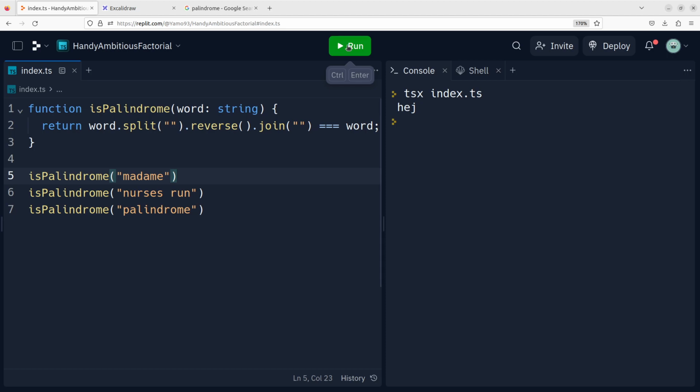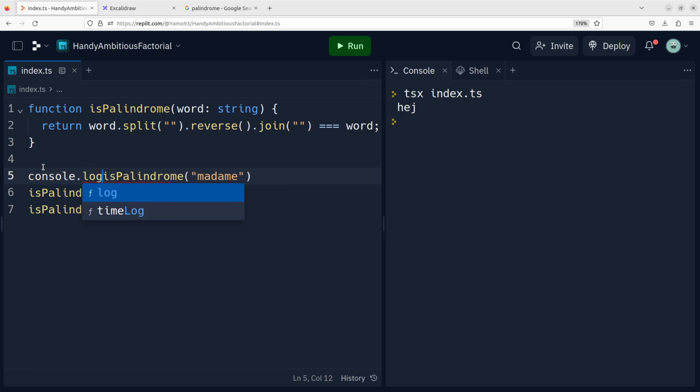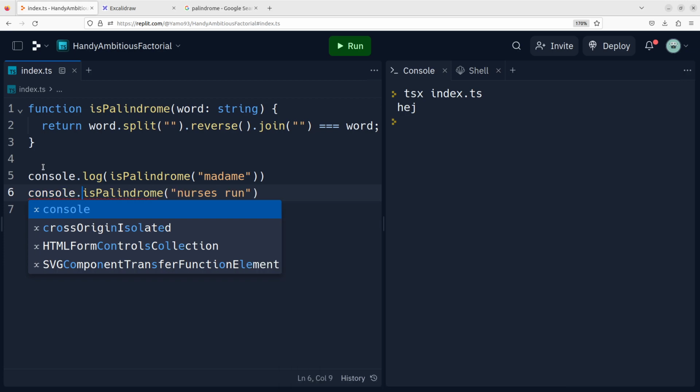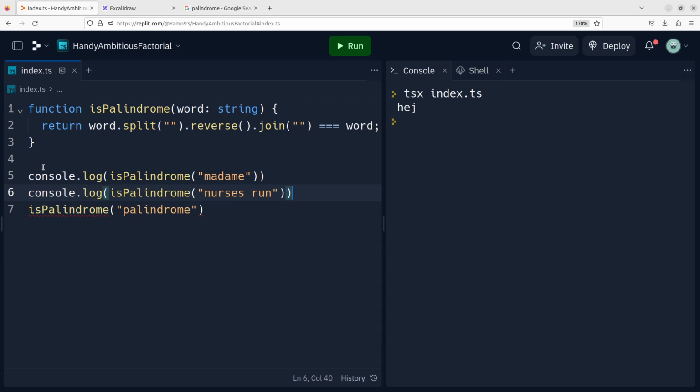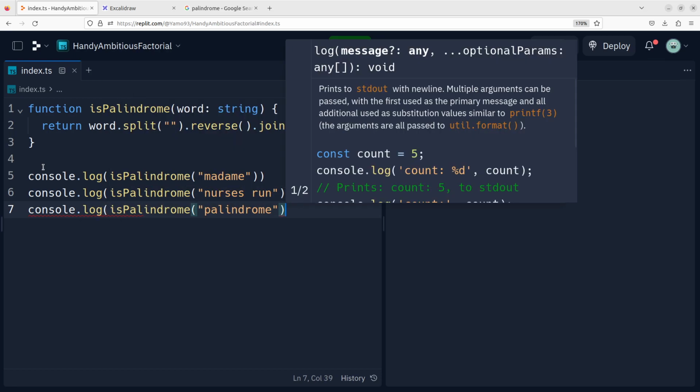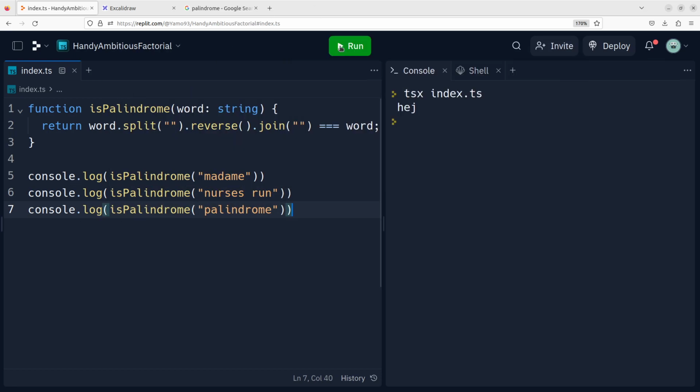So if I run this, and maybe I should console log these out. Then I hope we would get... Of course, I need to do something more.